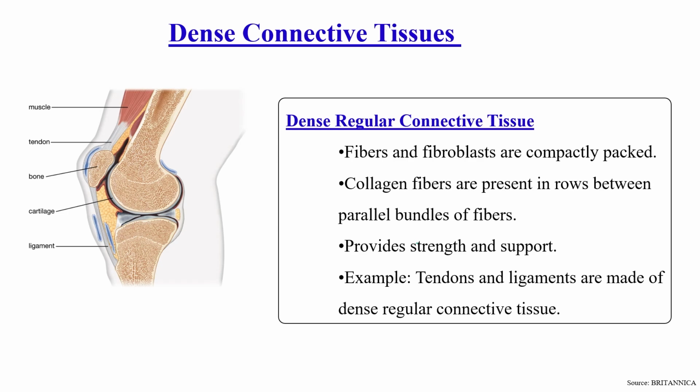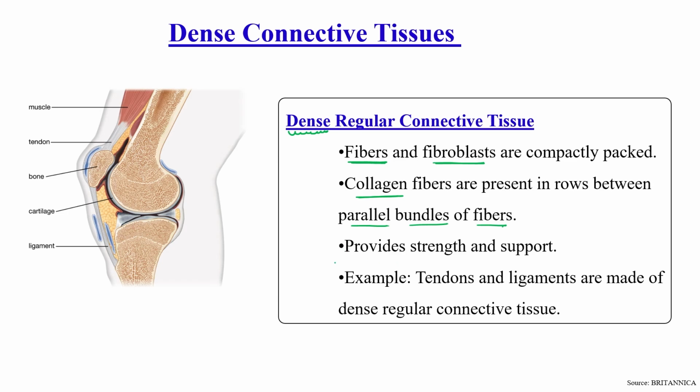Dense connective tissue. Certain kinds of tendons and ligaments come under this category. These are made up of certain kinds of fibers and fibroblasts. In this, fibers and fibroblasts are compactly packed. Collagen fibers are present in rows between parallel bundles of fibers.